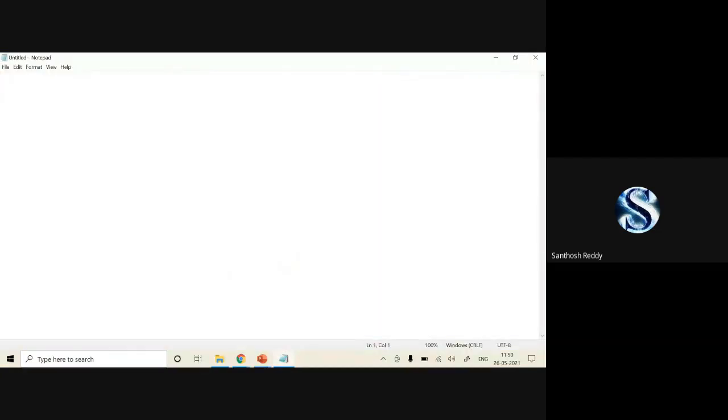Now I'll write HTML, opening and closing, and now I'll write the header part. In this header part, I'll write the title: array initialization, and closing of my title.